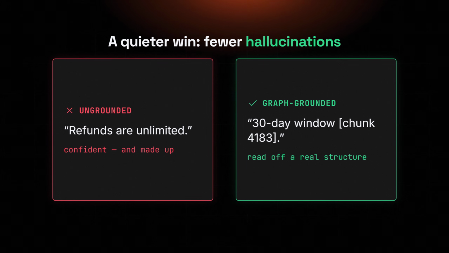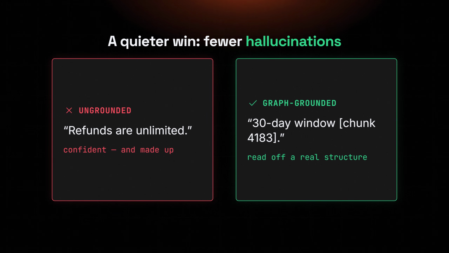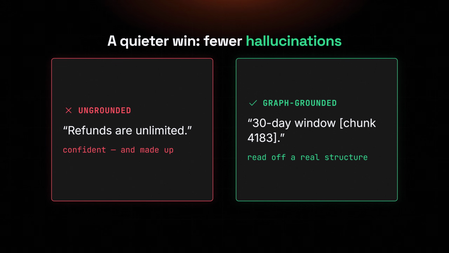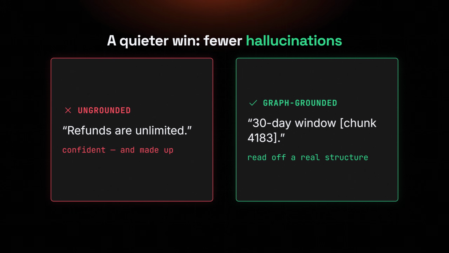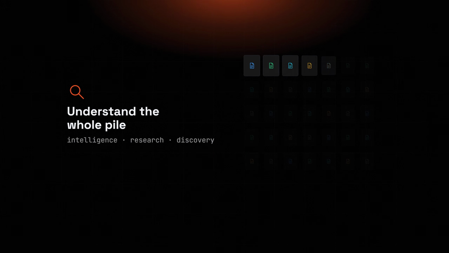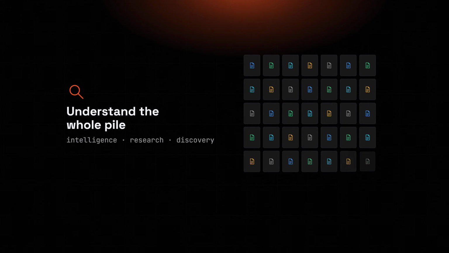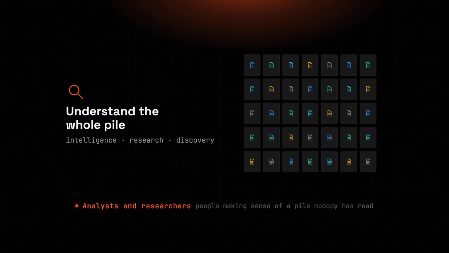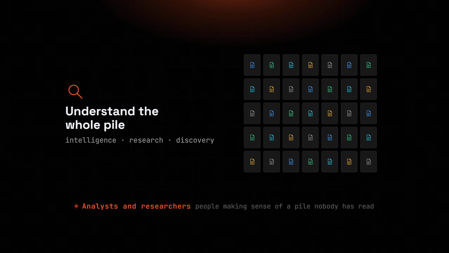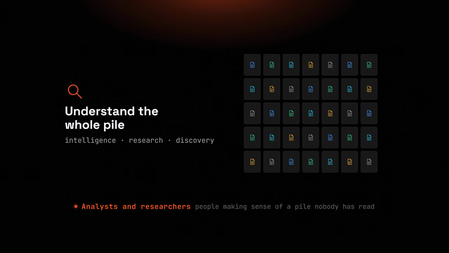There's a quieter win too. Because every answer is grounded in an explicit graph, the model does far less guessing about how things connect, which tends to mean fewer confident hallucinations. This is why the earliest adopters were intelligence analysts and researchers, people who don't want one fact, they want to make sense of a giant, messy pile nobody has read end to end.